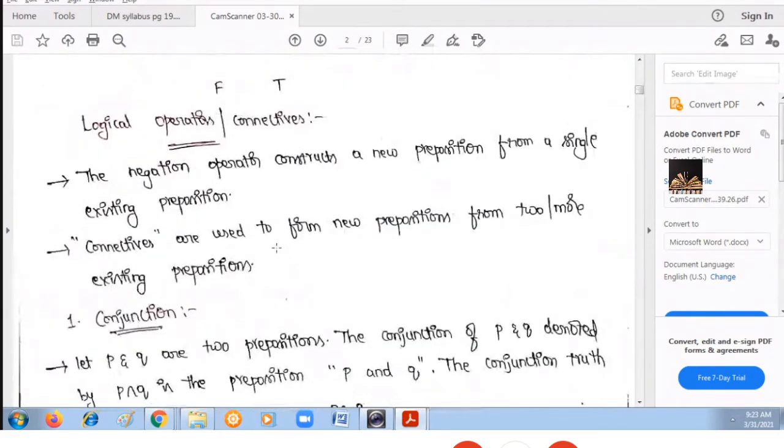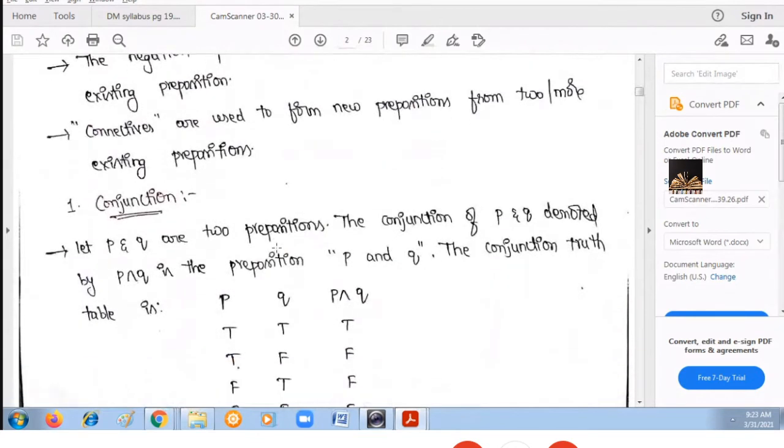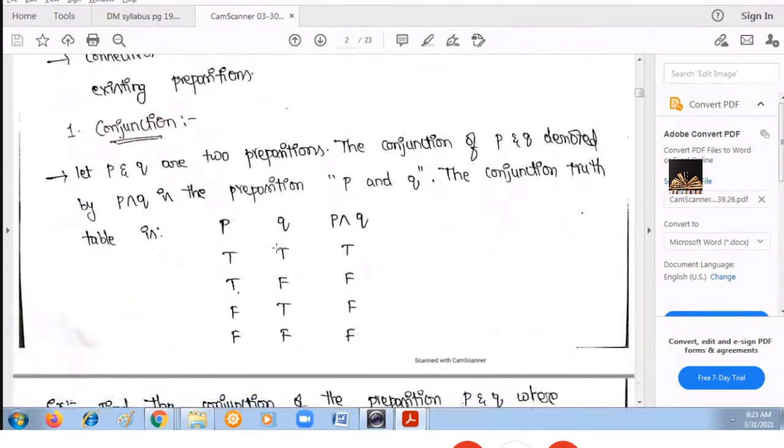For what do we use these connectives? These connectives are used to join more than one propositional variable to get a new compound statement. Let us see them one by one with their truth tables. First one is conjunction. Conjunction means what? The word used for this conjunction is and.